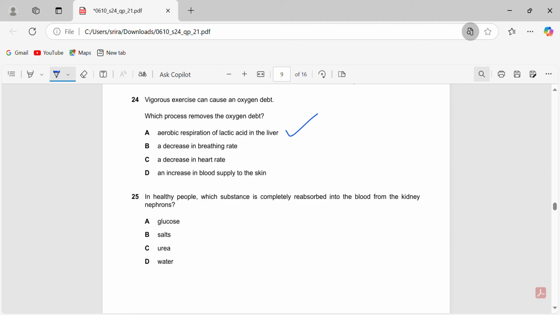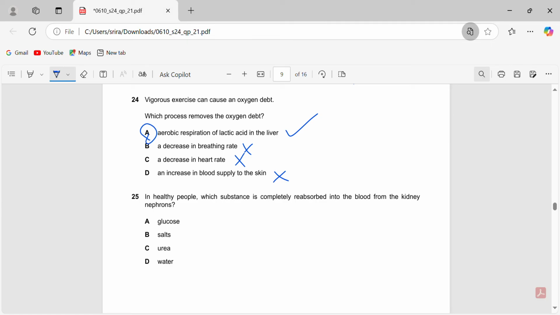A decrease in breathing rate. That's not true because your blood is going to be oxygenated less, which is actually going to increase your oxygen debt. Decrease in heart rate. Again, the oxygenated blood won't be supplied as much, which will again increase your oxygen debt. And again, the blood containing the lactic acid won't be taken to the liver. And an increase in blood supply to the skin just simply is not right. That doesn't make sense. So aerobic respiration helps break down lactic acid. That is done in the liver.